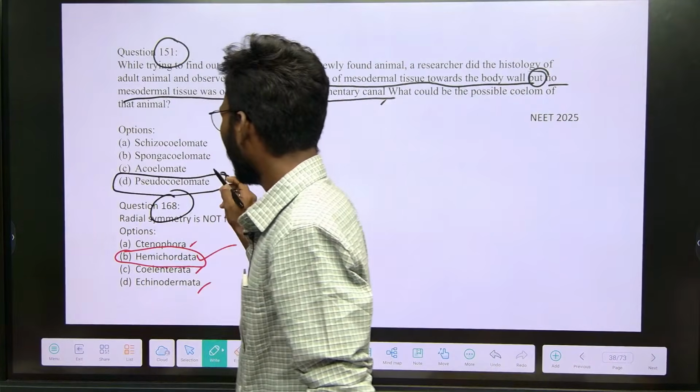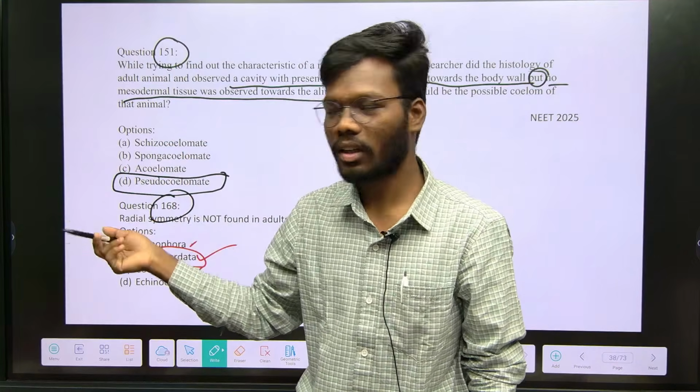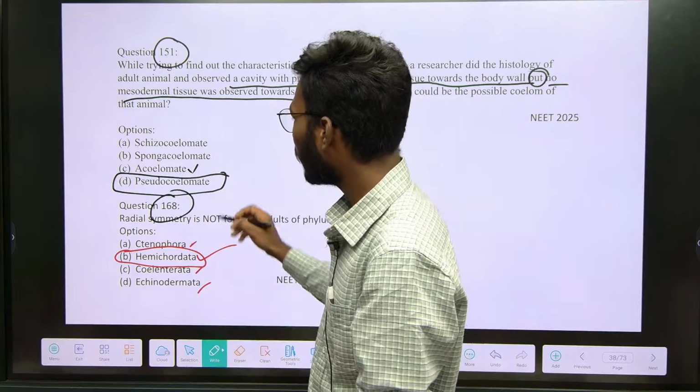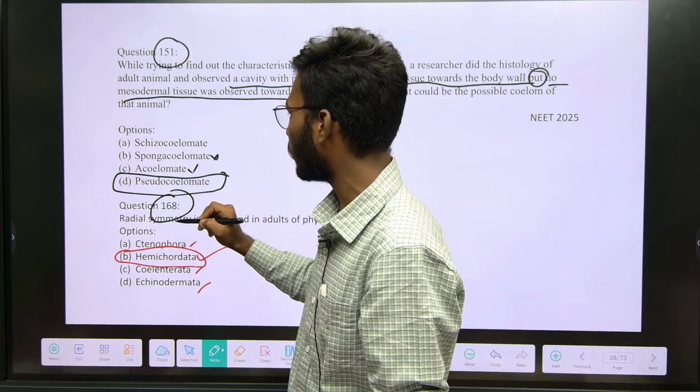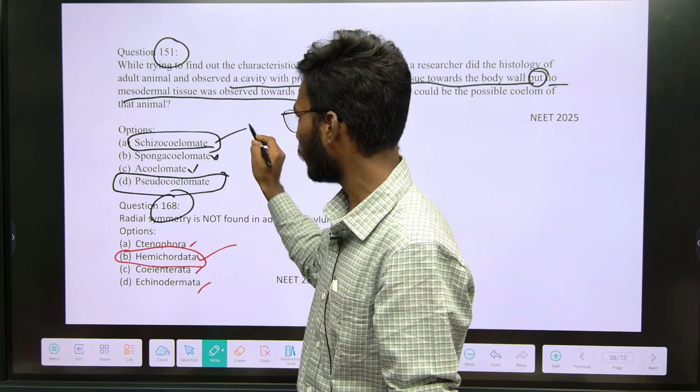He observed a cavity, means it's not an acoelomate, it will definitely be coelomate. There is no spongocoelomate kind of structure. Schizocoelomate is nothing but a true coelom which is formed by splitting.